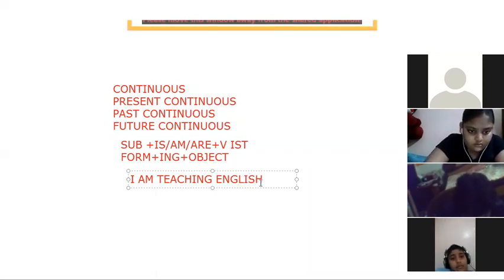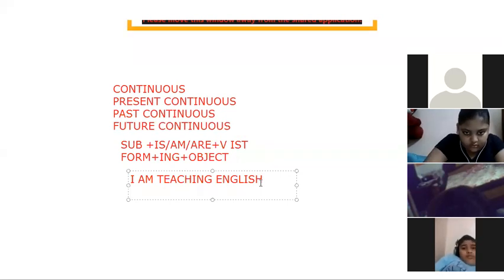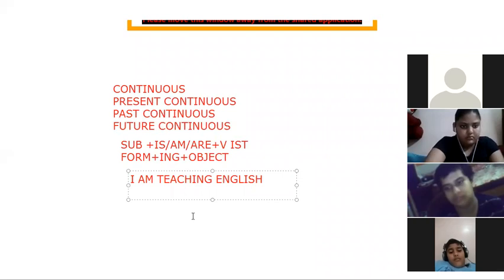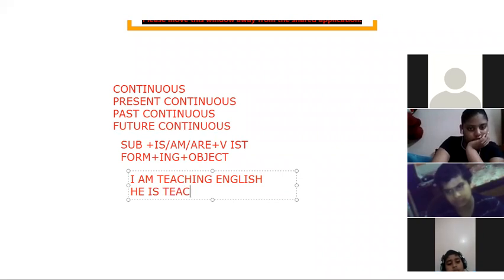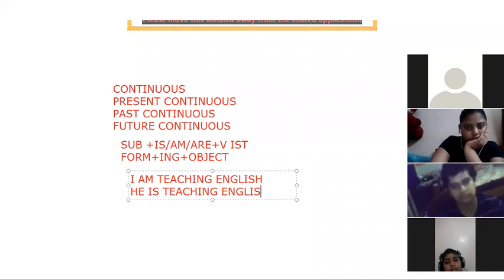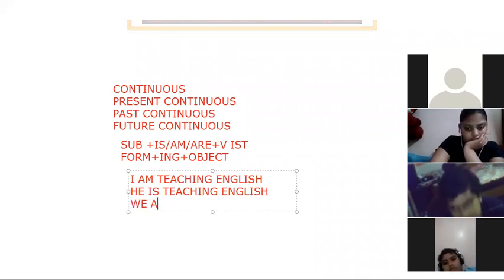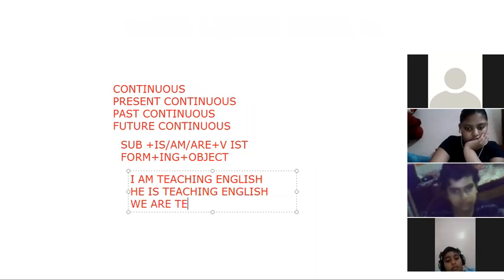If I use it for singular, he is teaching English. If I use plural, we are teaching English.